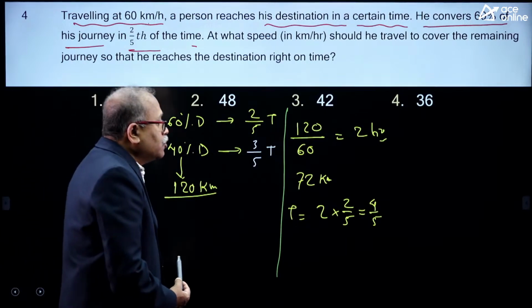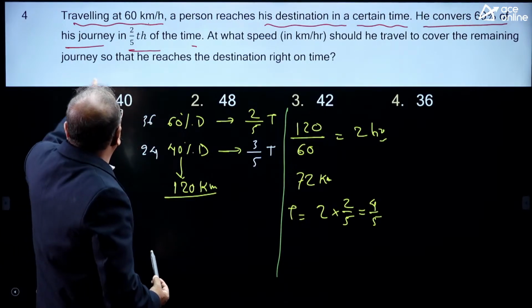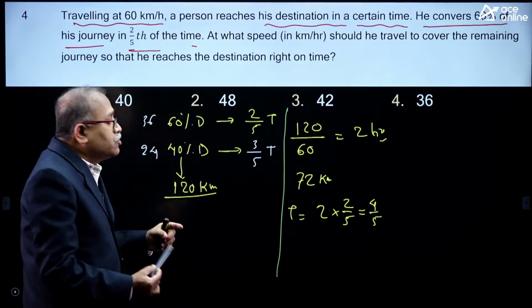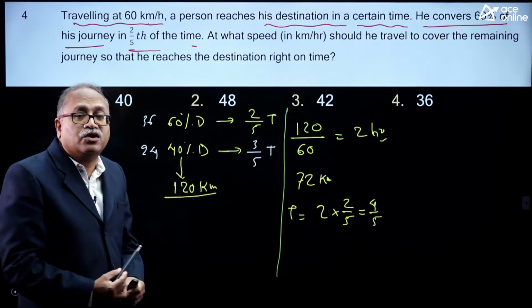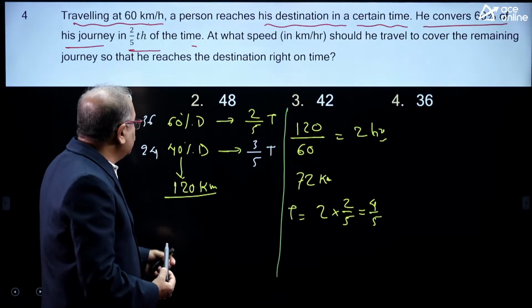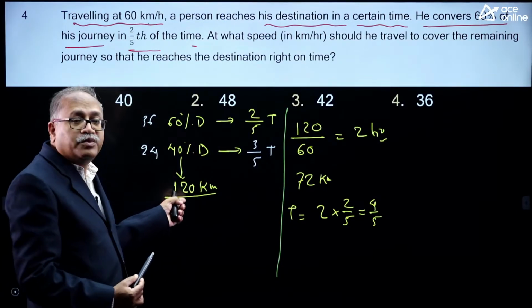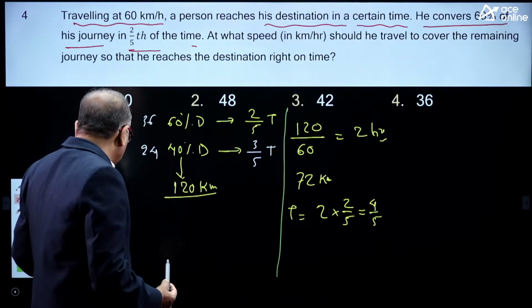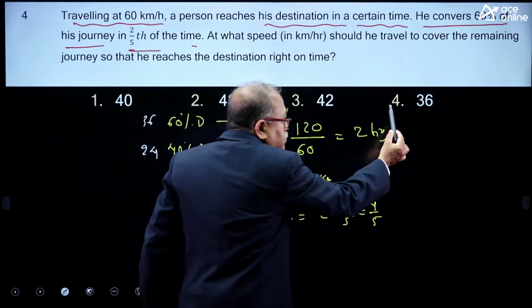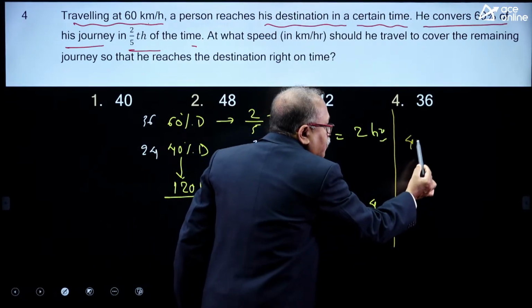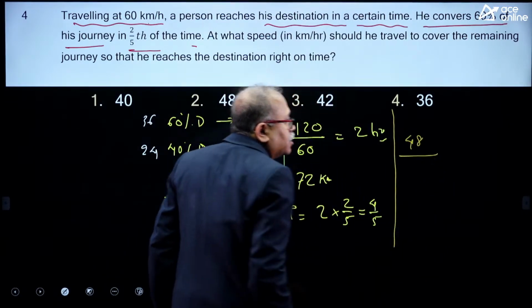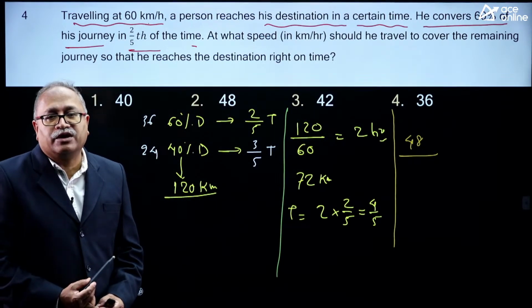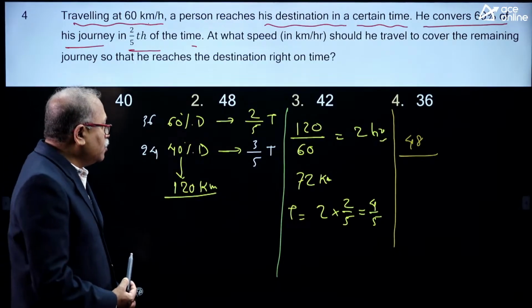Right, my dear friends. Now, I need the speed for the remaining distance. What speed should he travel to cover the remaining distance on time, and what is the remaining distance over here? That is 40%, 12 into 4 is 48. So, now I need the speed, that is distance divided by time. So, what is the time over here?